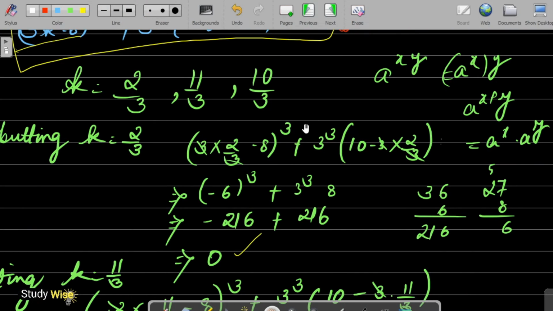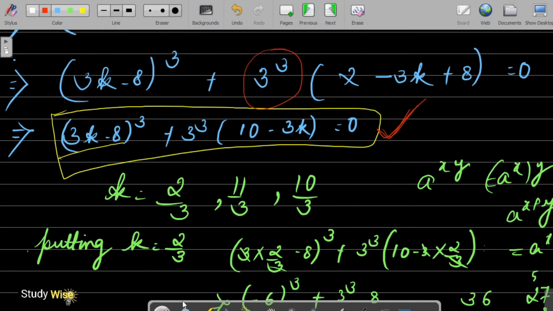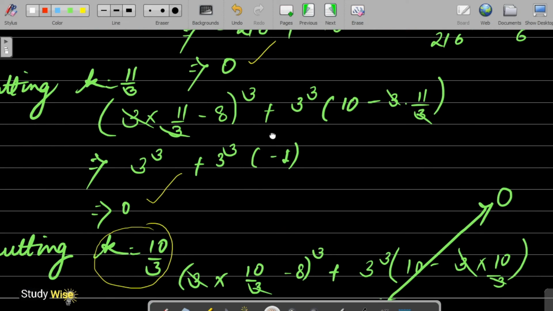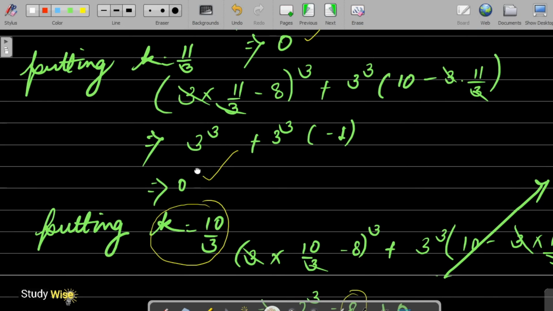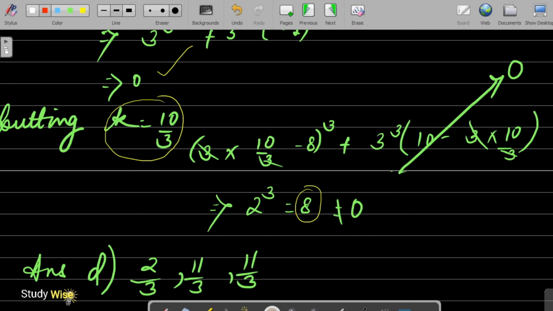First we put 2 by 3, and we find that 2 by 3 satisfies the equation. Then we put 11 by 3, and 11 by 3 also satisfies the equation. But when we put 10 by 3, the equation is not 0, so this value of k does not satisfy the equation.